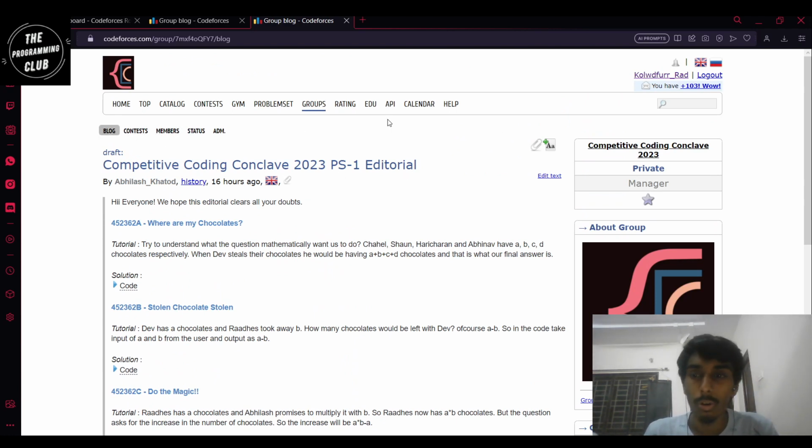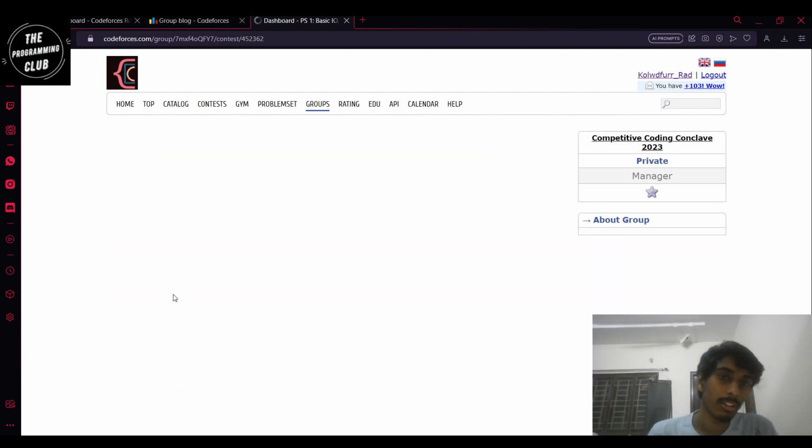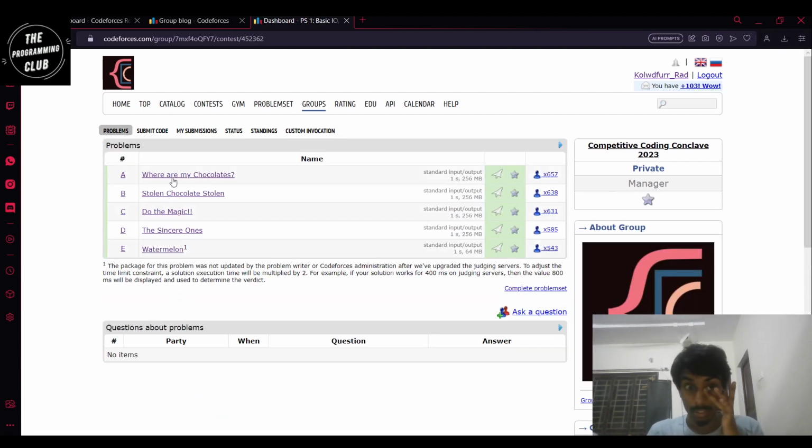Simply go to the group in Codeforces website for Competitive Coding Conclave 2023. Then go to contests and then go to problem set 1. After that, see, there are 5 problems. So let us go through each one and solve them.